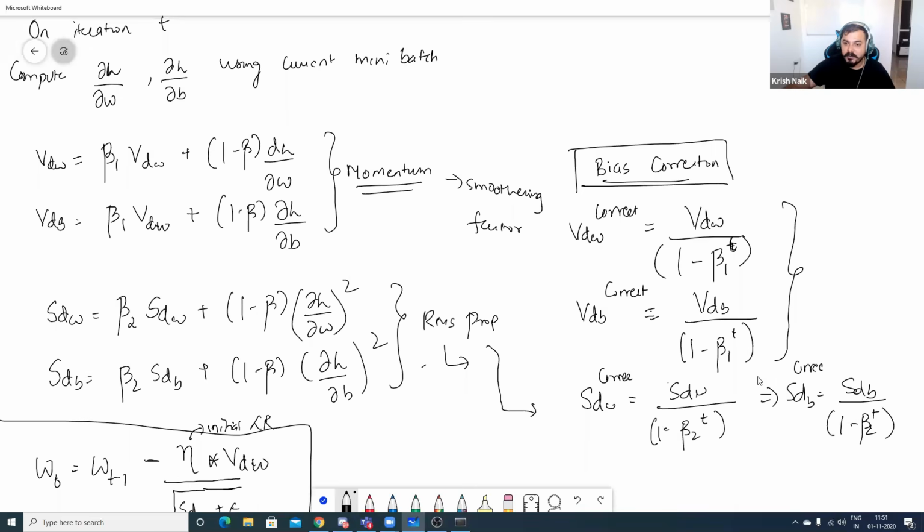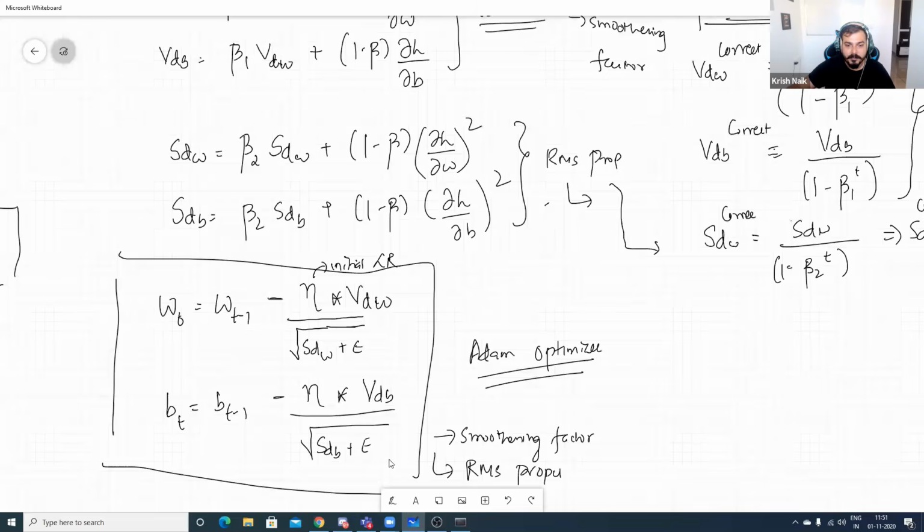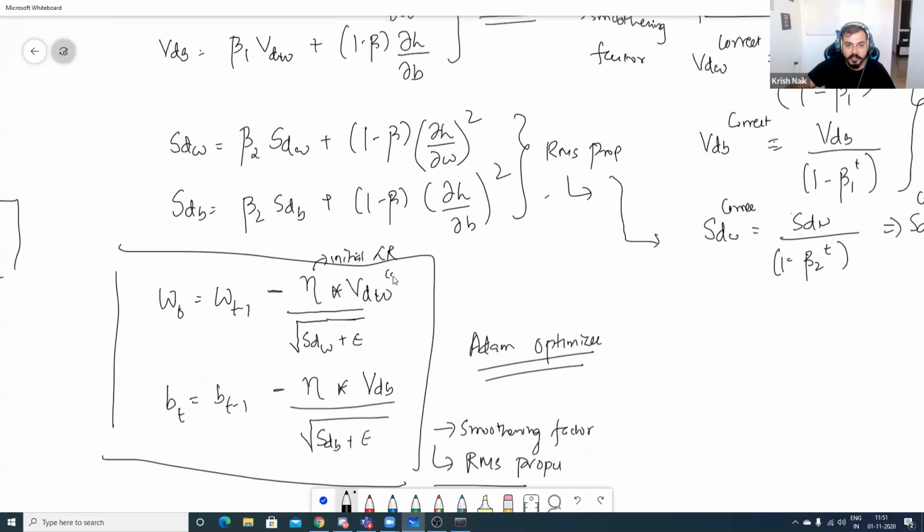So this kind of correction was brought in after you computed VdW, and then they replaced it over here, with VdW correction here and correction here too. Only that was the change they had brought with bias correction.